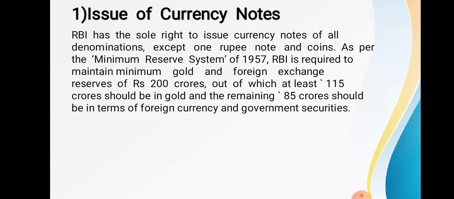of rupees 200 crore. How much? Rupees 200 crore, out of which at least 115 crore should be in gold and the remaining 85 crore should be in terms of foreign currency. Are you getting? So RBI, in order to print the currency, has to maintain the rupees 200 crore reserve, of which 115 should be in gold and 85 crore should be in foreign currencies and the government securities.